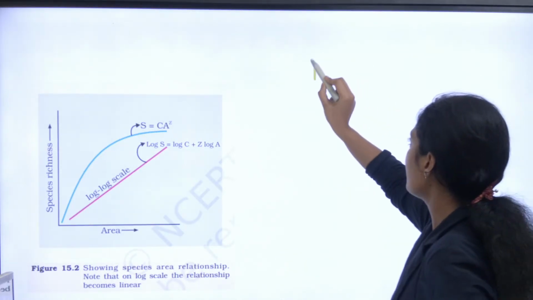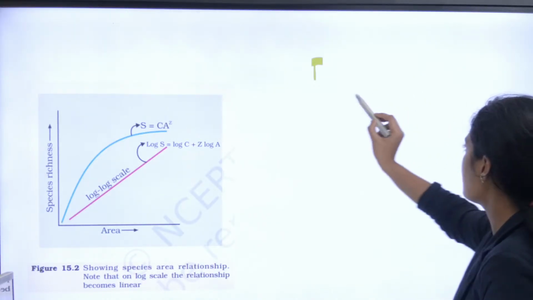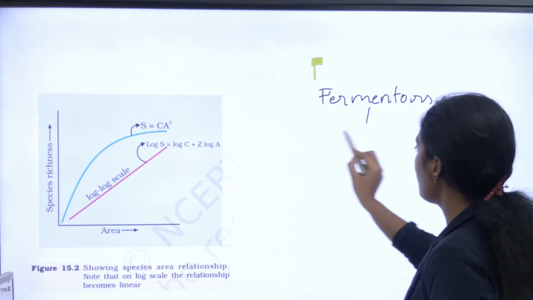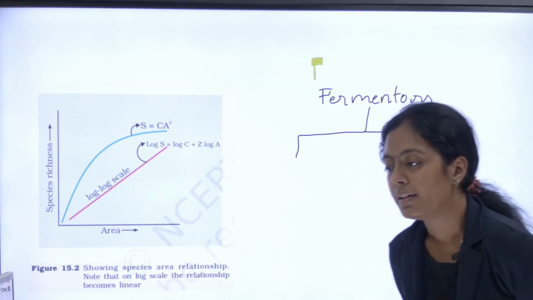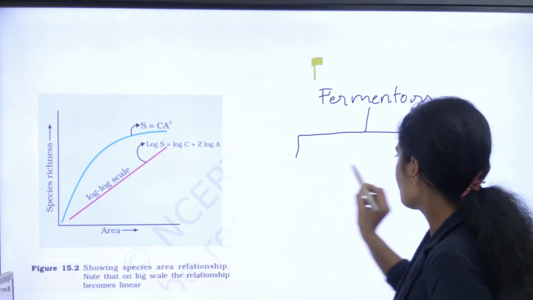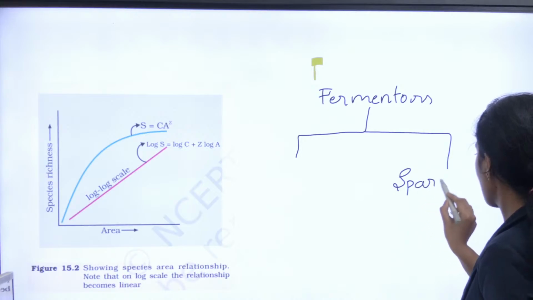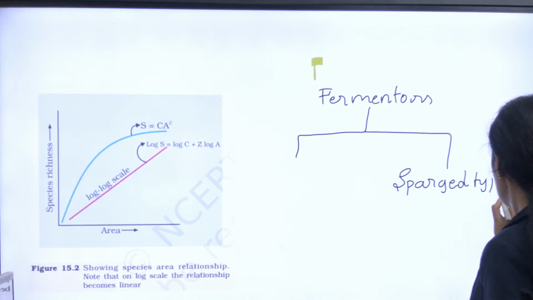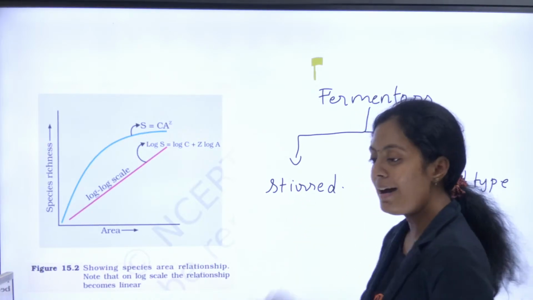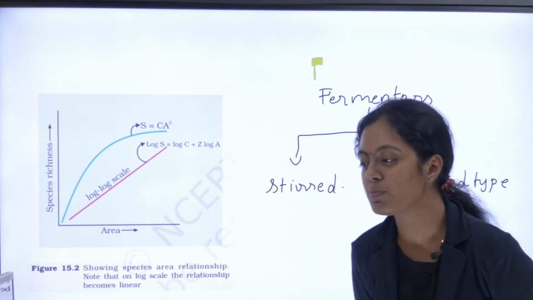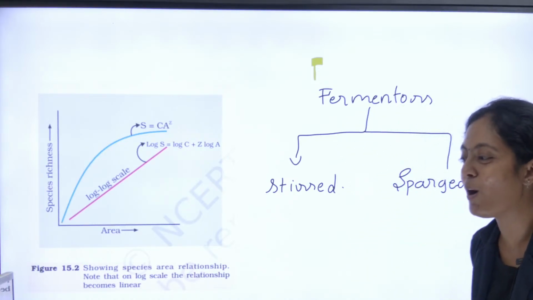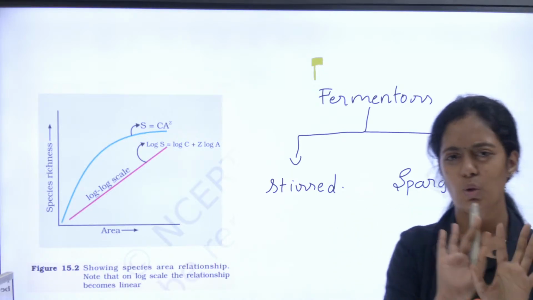ஒரே ஒரு part இருக்கு last, fermenters. Okay, the fermenters diagram மட்டும் கொஞ்சம் பார்த்து படிச்சிருங்க. I'll just tell you what are the 2 types of fermenters. What are the 2 types of fermenter which is given in your textbook? Can anyone tell me what are the 2 types of fermenters which is given in your textbook? Sparged type and stirred type. Okay, and the 2 bioreactor oda diagram padichukonga, stirred and sparged. Absolutely correct.